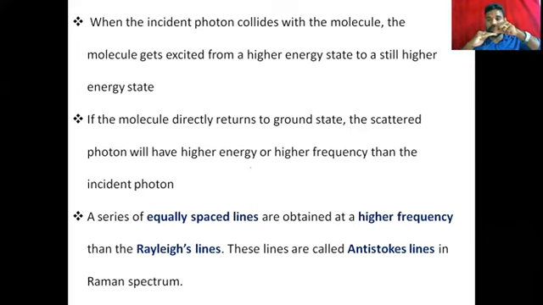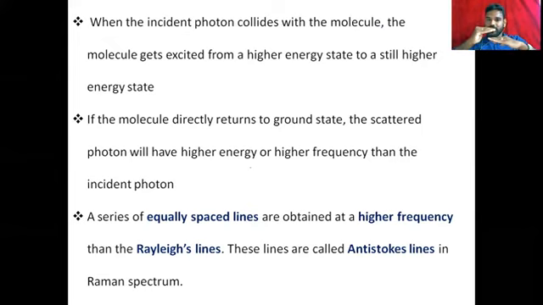Now what happens when a ray of light is incident on this electron? It will excite to a higher energy state, and while coming back it comes back to the ground state, not the excited state.